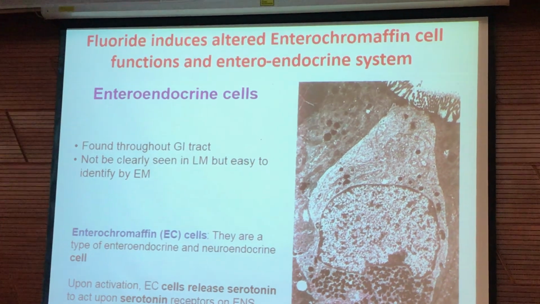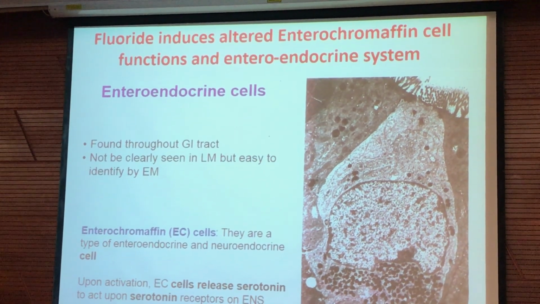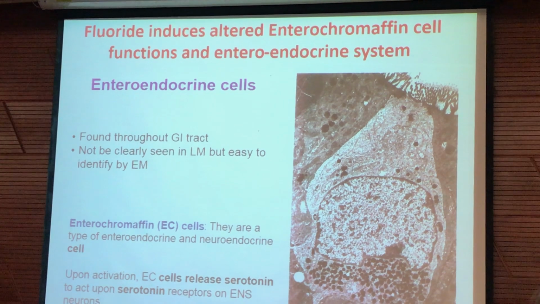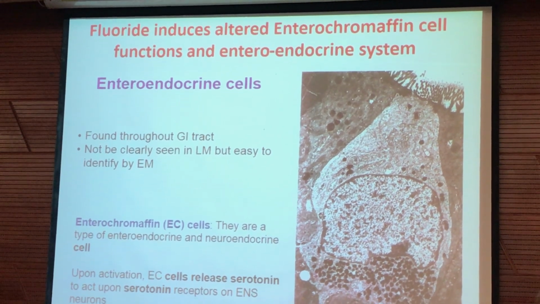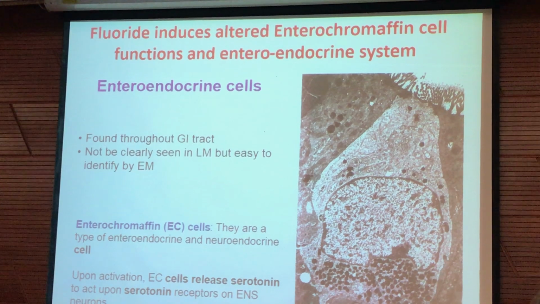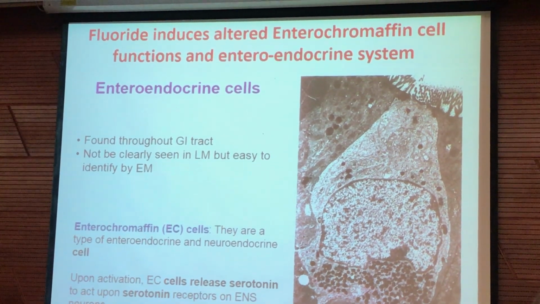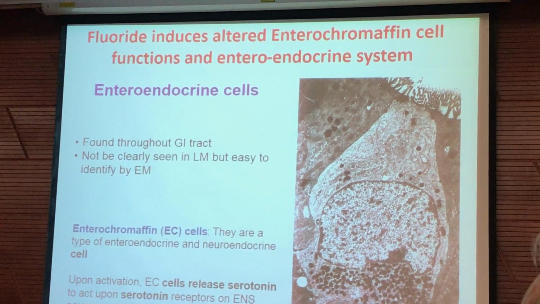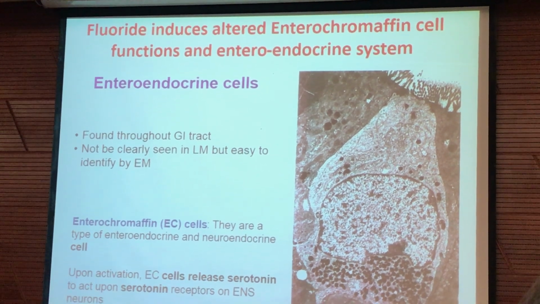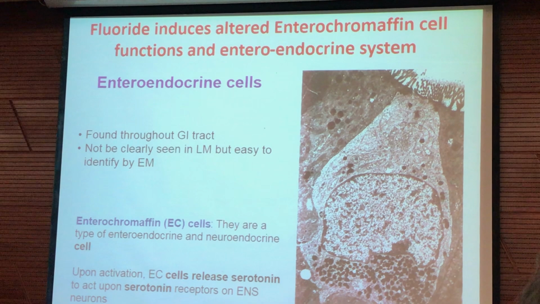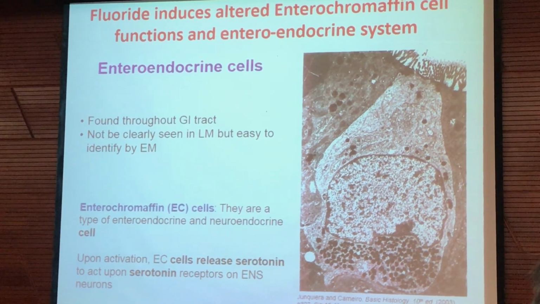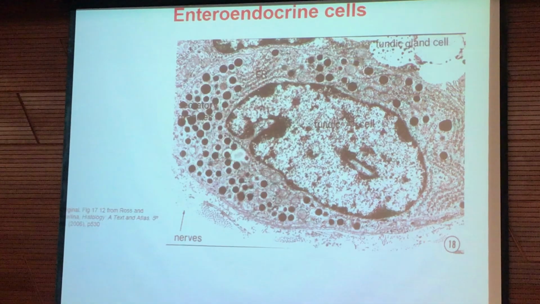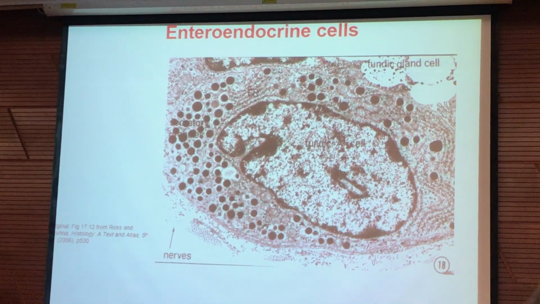Now, another thing: what is the impact of these changes in the fecal material, and on hormones and activities of the gut? Here we can see the enteroendocrine cell, which is an endocrine cell of the gut found throughout the GI tract. It cannot be clearly seen in the LM, but with the help of an electron microscope we can see these enteroendocrine cells, which are a type of enteroendocrine and neuroendocrine cell. Upon activation, EC cells release serotonin to act upon serotonin receptors on the ENS. So it affects the whole enteric neurons and accordingly changes the activity of the gut.